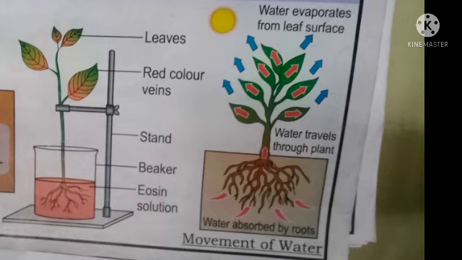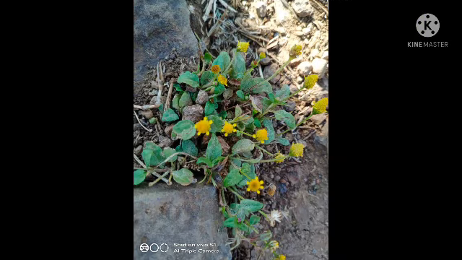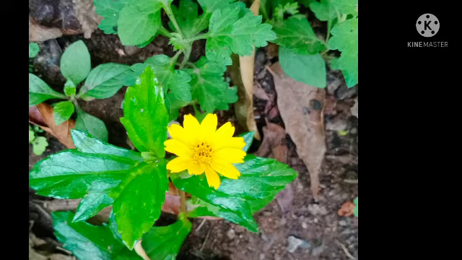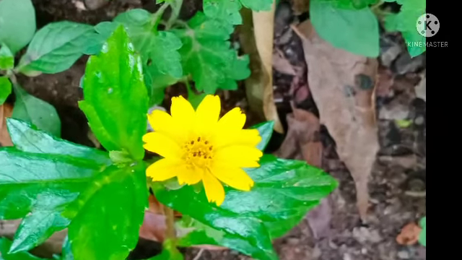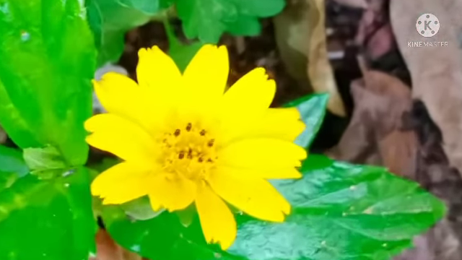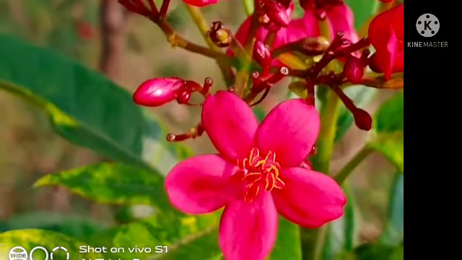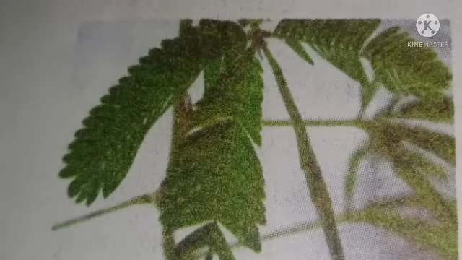But look at these plants. They are really very beautiful. Can you see a specific color in all of them? Yes, they all have green color leaves. That is, they all are having chlorophyll in their leaves. Let us see which other movement plants show.